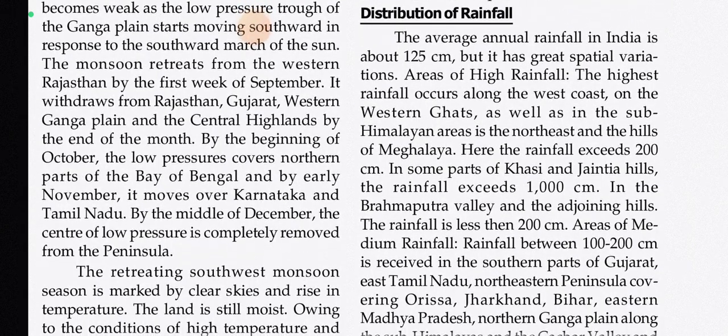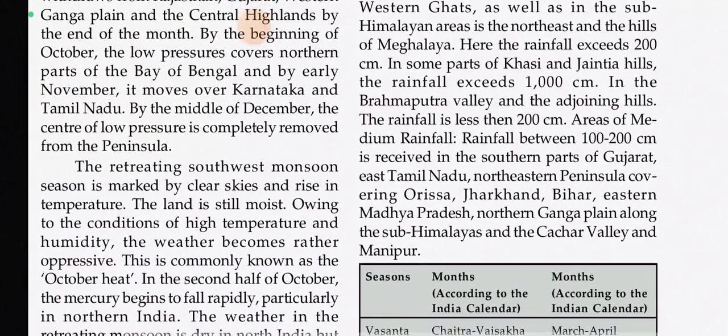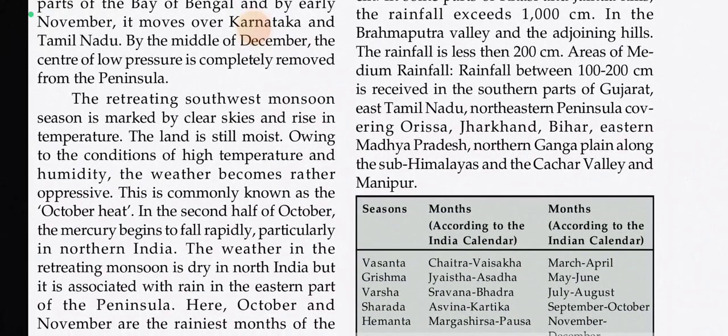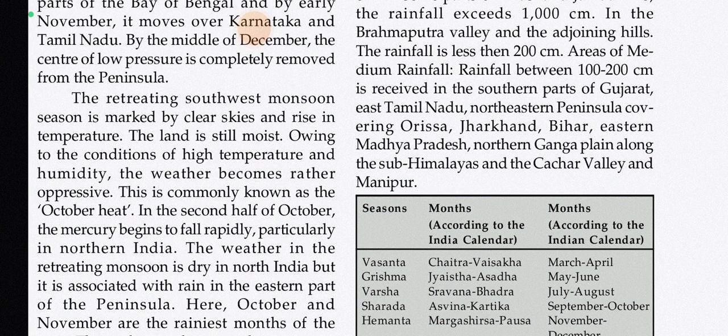Now, distribution of rainfall. The average annual rainfall in India is about 125 centimeter, but it has great spatial variations. Areas of high rainfall. The highest rainfall occurs along the west coast on the Western Ghats as well as in the sub-Himalayan areas in the northeast and the hills of Meghalaya. Here the rainfall exceeds 200 centimeter. In some parts of Khasi and Jaintia hills, the rainfall exceeds 1000 centimeter. In the Brahmaputra Valley and the adjoining hills, the rainfall is less than 200 centimeter.